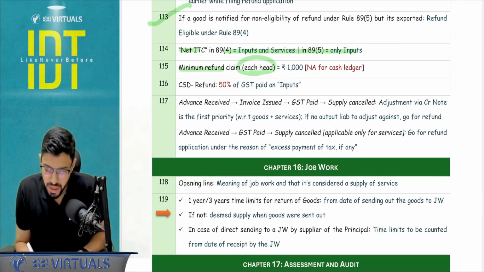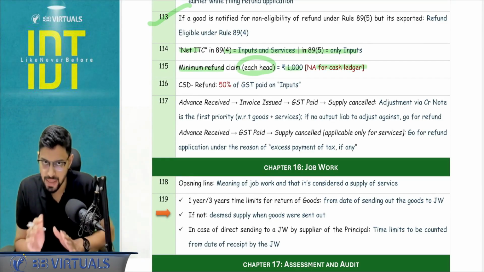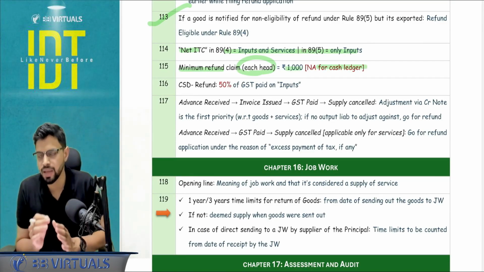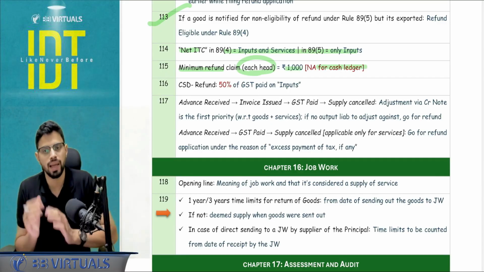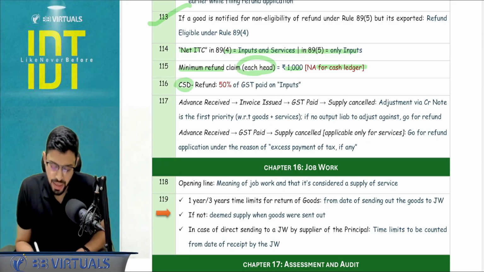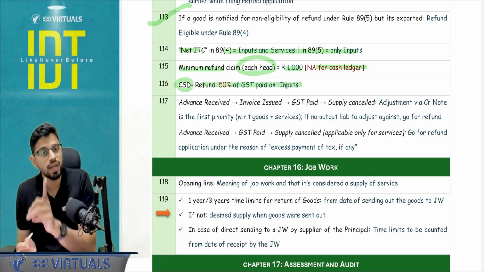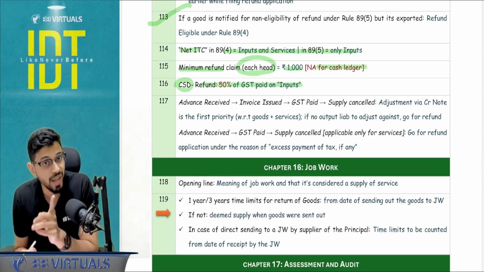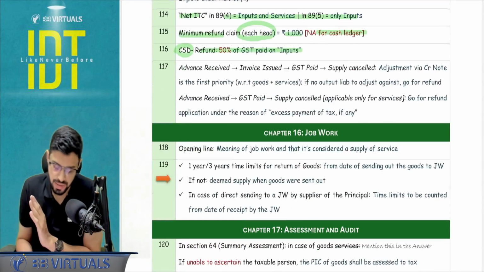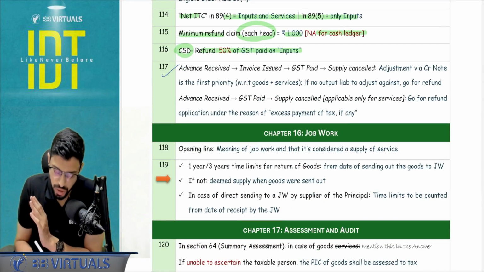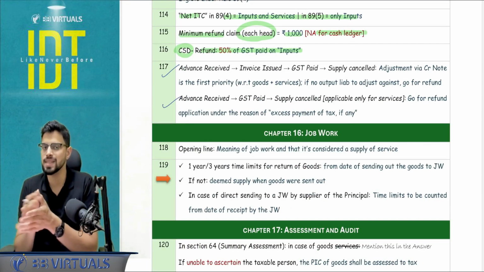Minimum refund claim for each head individually is rupees 1000 except in the case of e-cash ledger. So for the e-cash ledger, even if there is rupee 1 lying, I can claim the refund. CSD, that is the Canteen Stores Department, they go for the refund application. We studied along with UIN. So here they will get the refund of 50% of tax paid on inputs, not services or anything else. This was a clarification about what kind of adjustment we will be making in case the supply is cancelled.